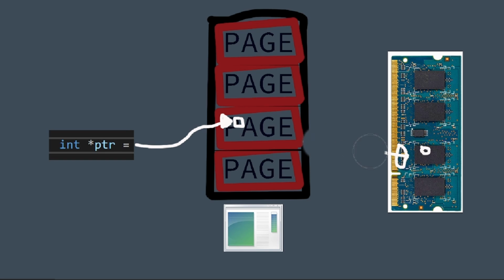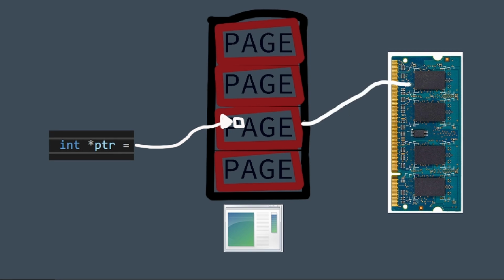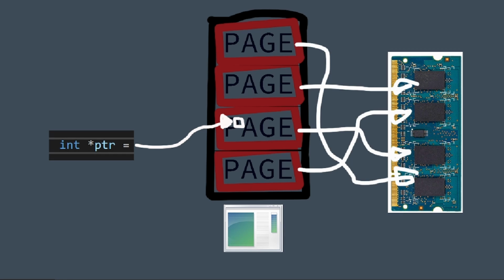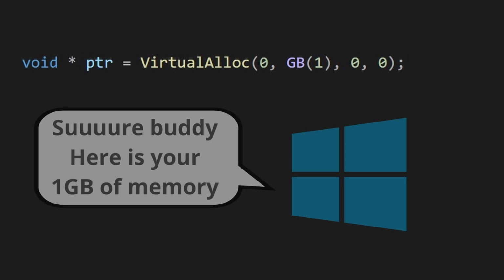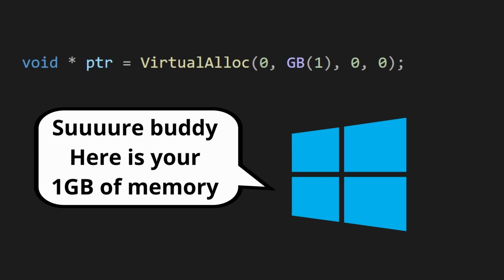The program can just read these values, but under the hood, the operating system can move pages wherever it wants in RAM, or even store them in the hard drive. If you allocate some memory but not write to it, the operating system can even pretend that that memory region is allocated, while in fact it isn't.